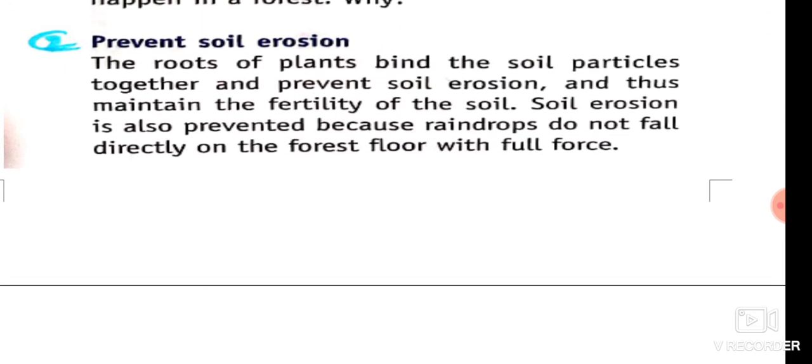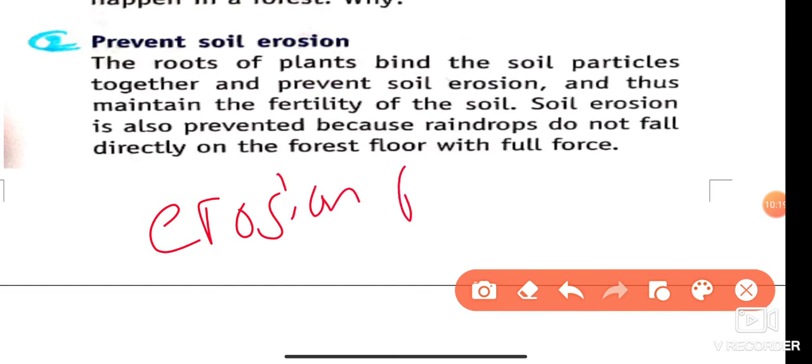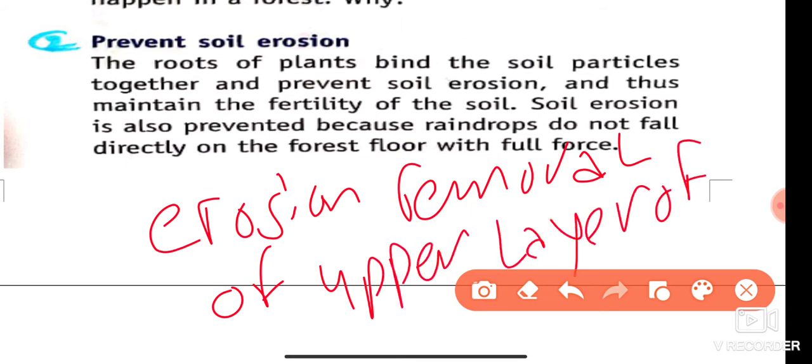Next is preventing soil erosion. Forests help to prevent soil erosion. First we understand what soil erosion is. Erosion means removal of the upper fertile layer of soil by the action of wind and water. So how do plants prevent soil erosion?